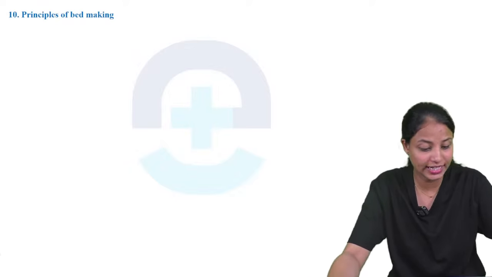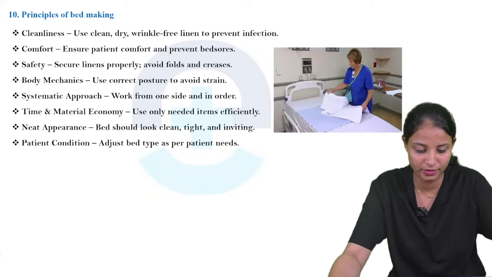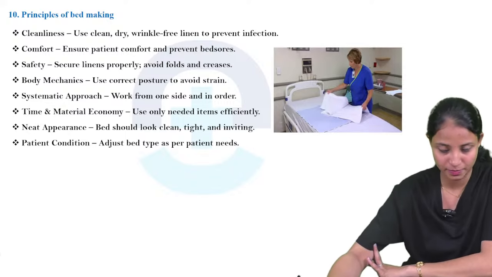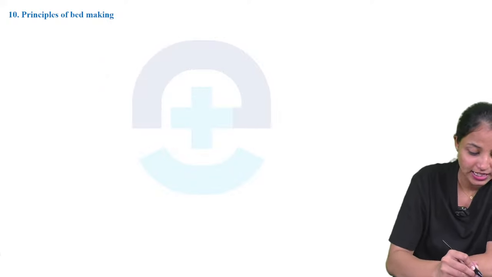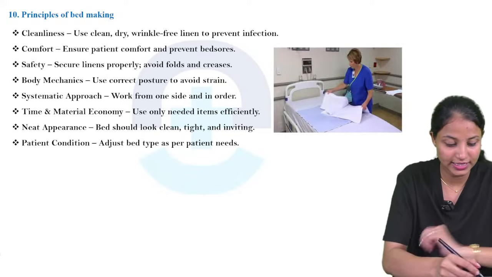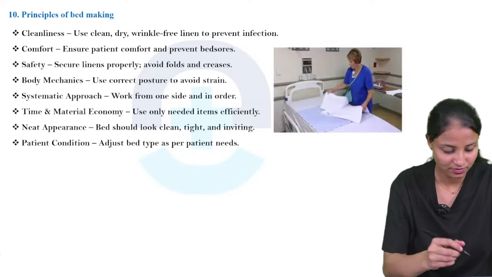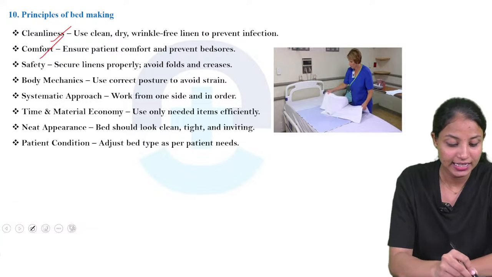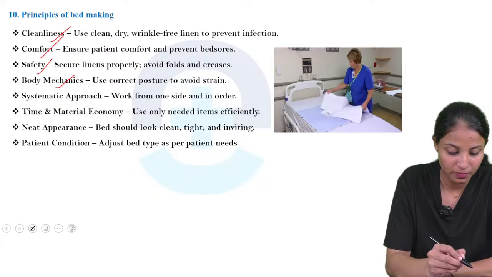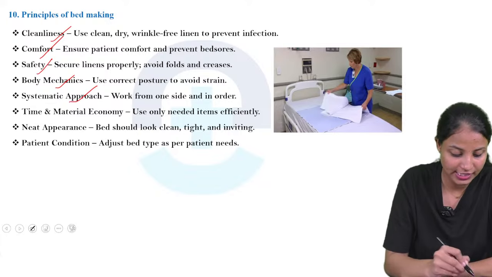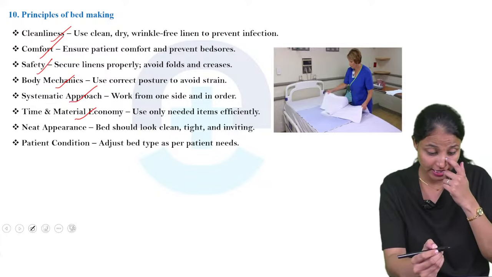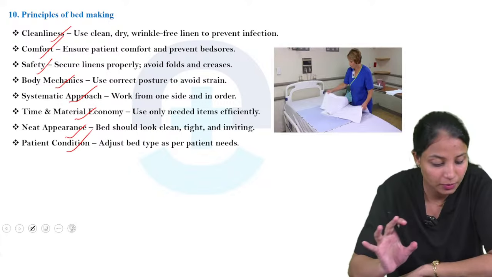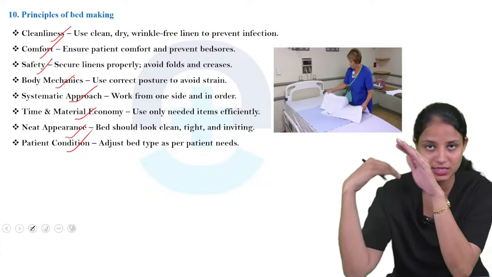Next we are moving to the 10th one, principles of bed making. So there are mainly these types of bed making principles: cleanness, comfort, safety, body mechanics, systematic approach, time and material economy, neat appearance, patient condition. These are the main principles. Then we can discuss one by one.